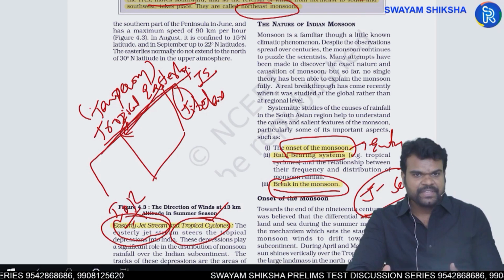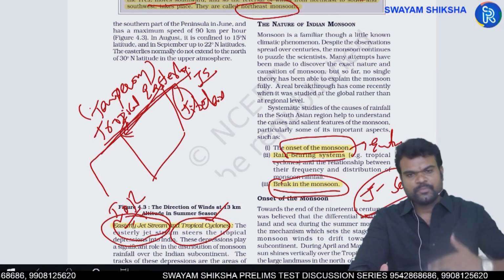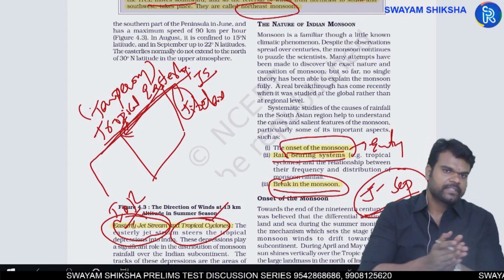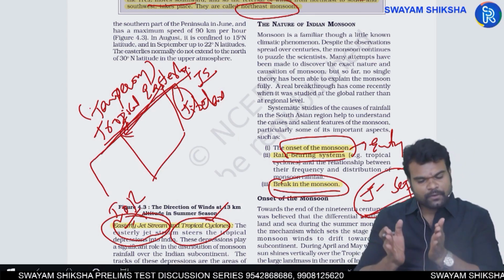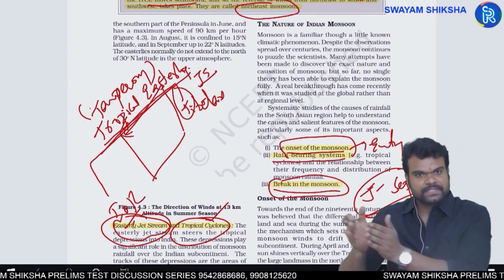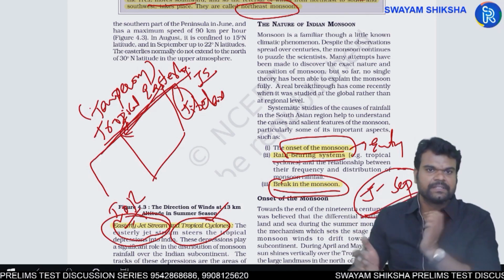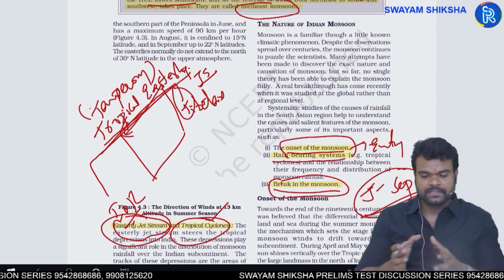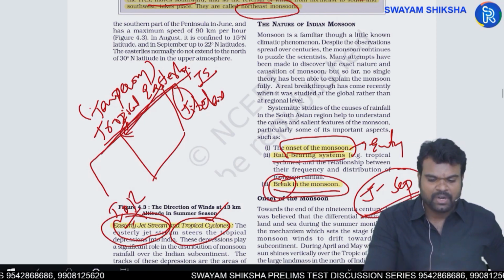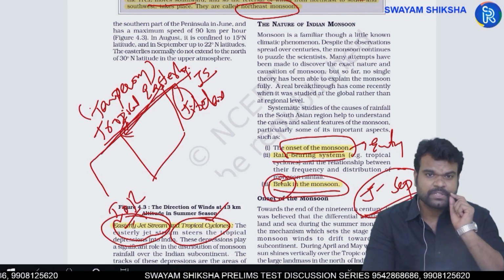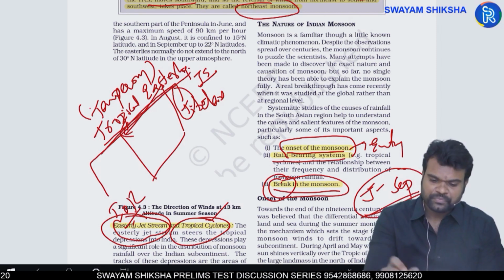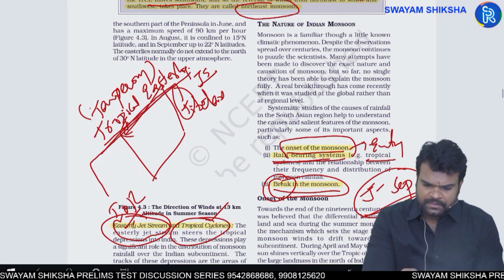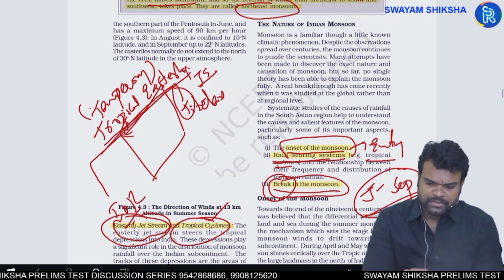It doesn't mean that every day would be experiencing rainfall. Some days rainfall, for example, 3 to 4 days of continuous rainfall. Then after that, you will have some kind of gap. Then after that, again rainfall. Again some kind of gap. So whatever gap is there in between two adjacent falls, it is nothing but monsoonal break. We call it a dry spell. Next, you have rain bearing systems. It is tropical cyclones, for example.